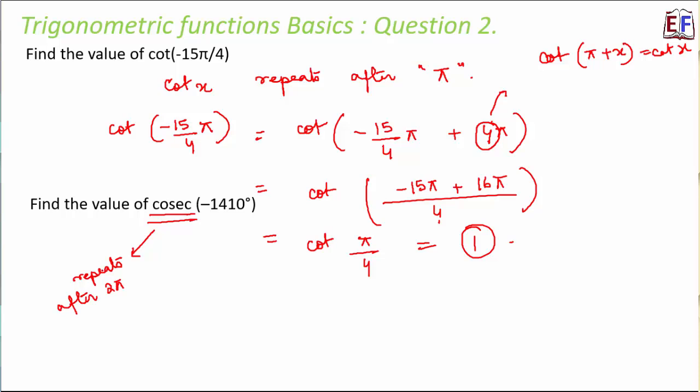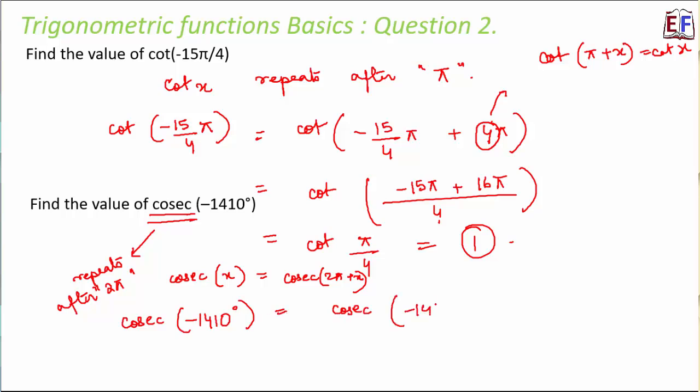Why? Because cosec theta is 1 by sine theta, and sine theta repeats after every 2 pi interval. So we can say that cosec x is equal to cosec of 2 pi plus x. Right? Now let's see how we can write this. Therefore, cosec of minus 1410 degree should be written as cosec of minus 1410 degree plus 2n pi.